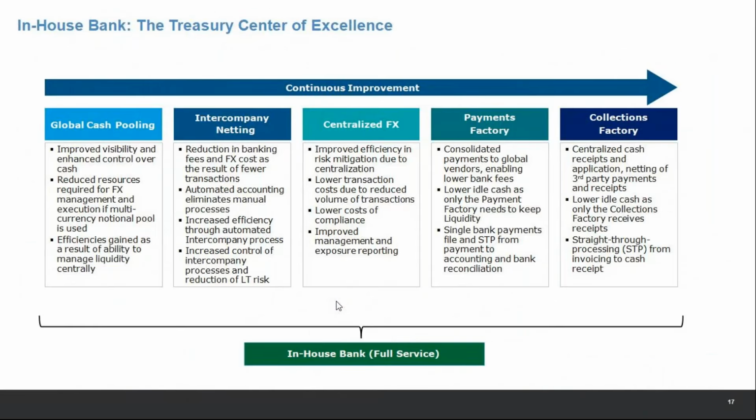Okay, now I will move to the last topic, taking 15 to 20 minutes more. I hope that's okay. This is one of my favorite topics and I wanted to cover it. This is the in-house bank, which I call the treasury center of excellence. If you read about the in-house bank, you will understand it has numerous capabilities that can save a huge amount of cost within a company.